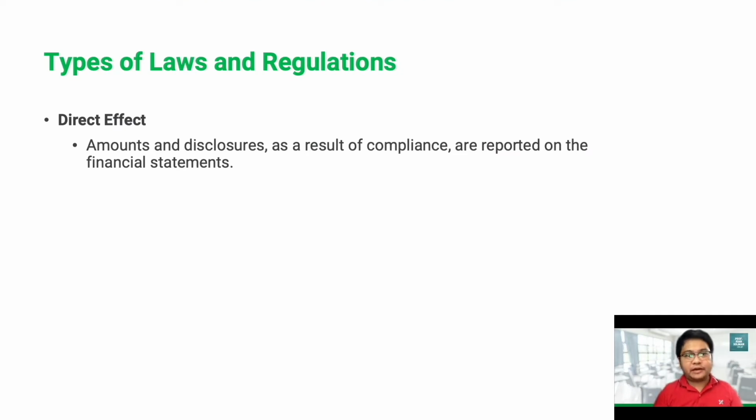As for the types of laws and regulations that could affect our client, the first type is the direct effect laws and regulations. These laws and regulations can result in amounts or disclosures that are reported in the financial statements of our clients. Examples are tax laws and regulations, and pension laws and regulations. Non-compliance with those rules and regulations can have a direct impact on the amounts and disclosures reported on the financial statements of our clients.